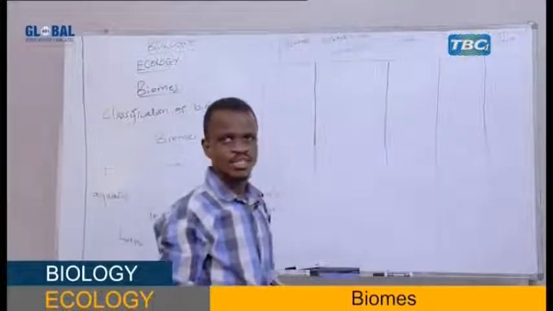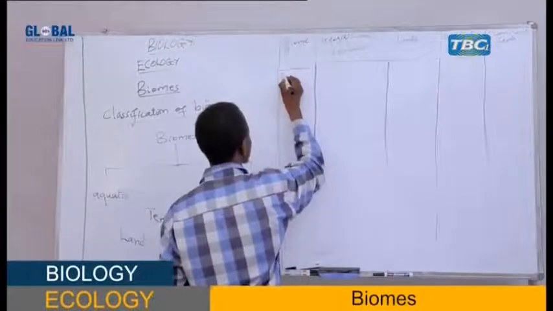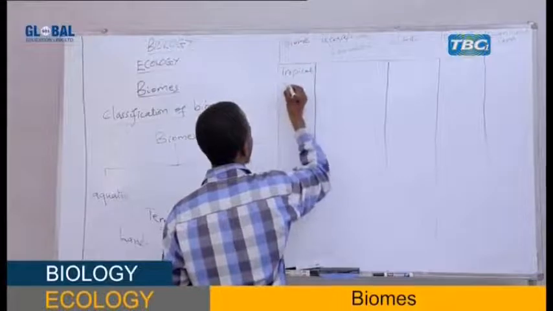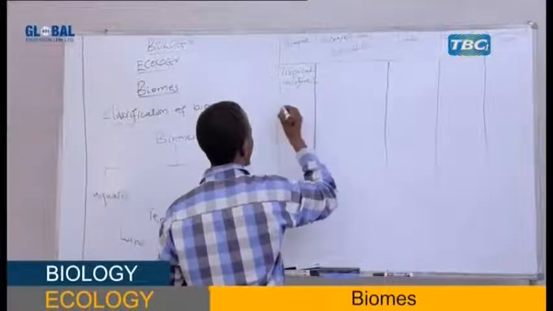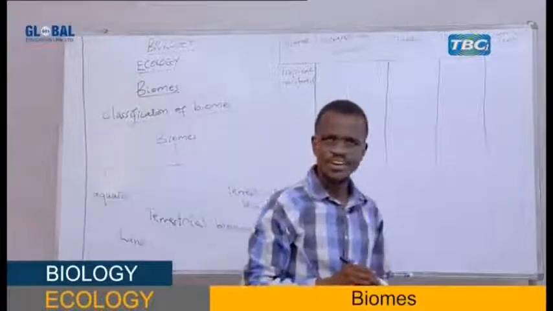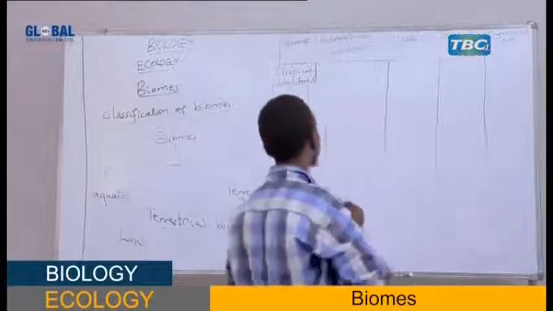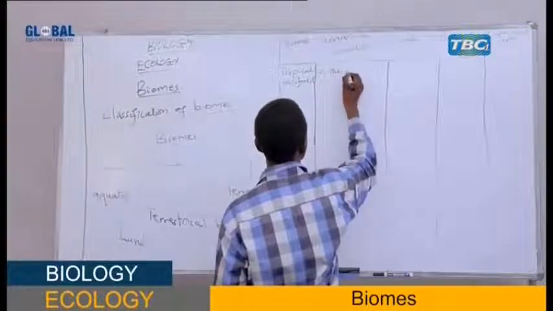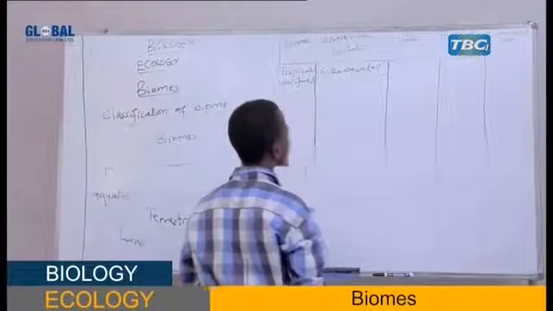Another biome, my student, is called tropical rainforest. A tropical rainforest biome is located in the equator. Therefore, here in the equator. Together, my student.